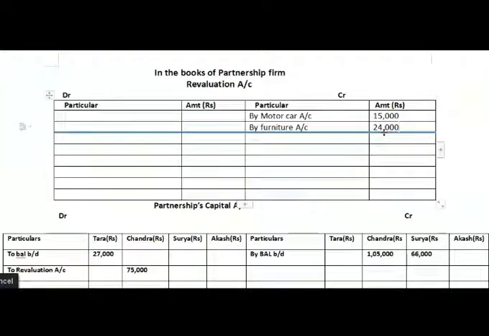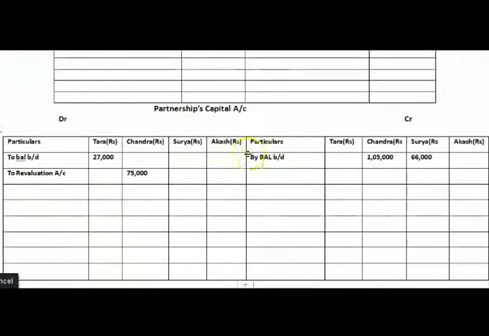Now the third is goodwill account is raised in the books of 1,50,000 rupees. So 1,50,000 rupees goodwill is raised. Therefore our entry is goodwill account debited to old partners capital account. So here we will write by goodwill account. And we are going to distribute this 1,50,000 in the ratio of 2:3:1.